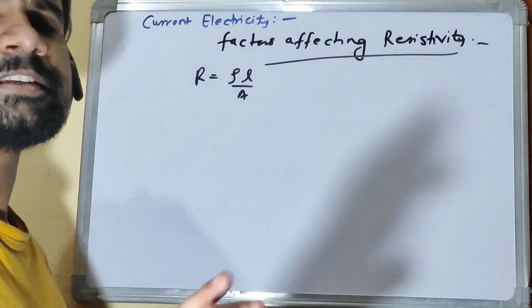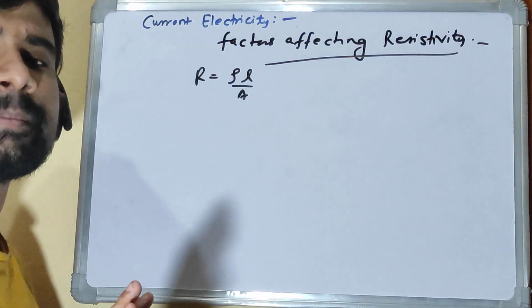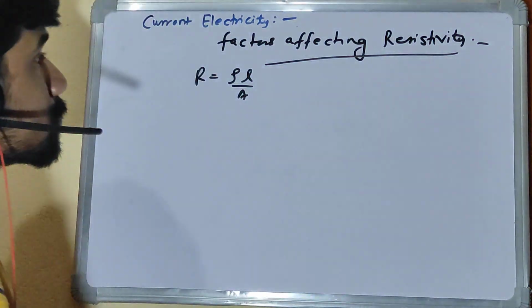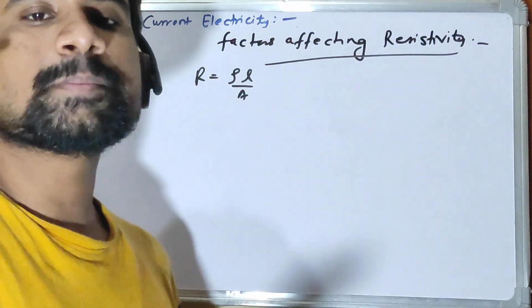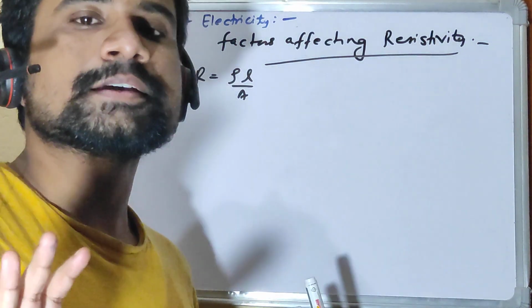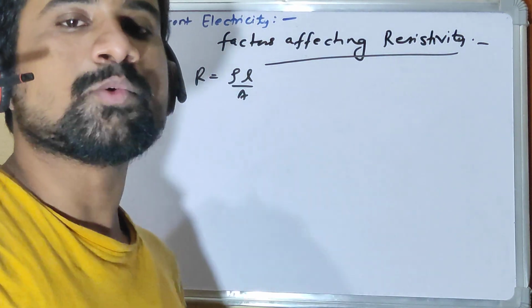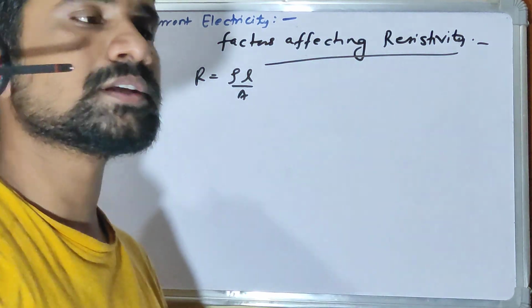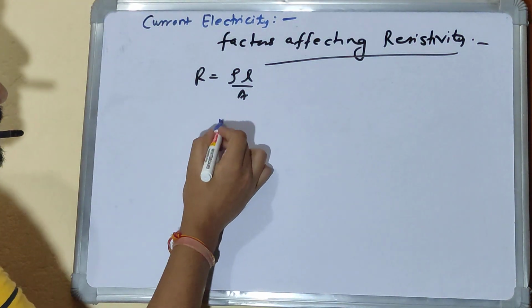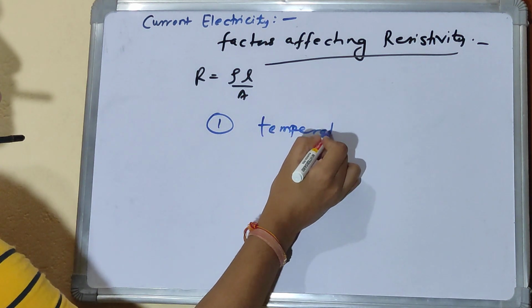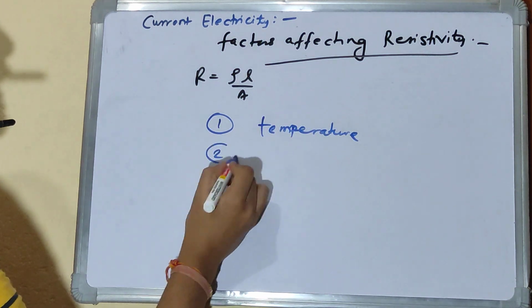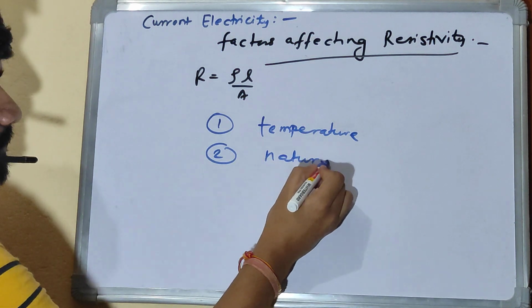So resistivity is independent now of all these physical dimensions, right? So resistivity is no longer dependent on length. Whatever be the length, resistivity is not going to change. Whatever be the area, resistivity is not going to change. So what are the factors which will affect resistivity? One is temperature. Other is nature of material.